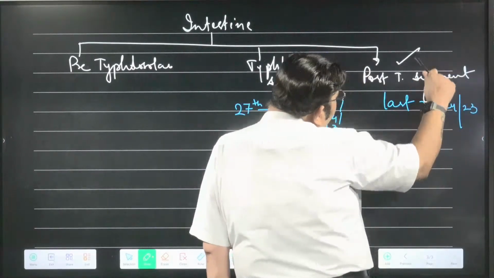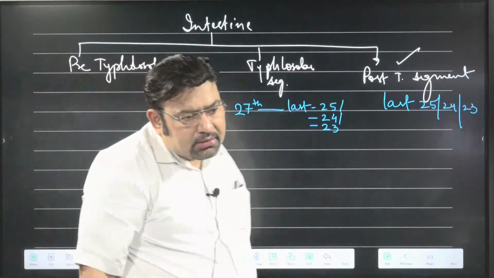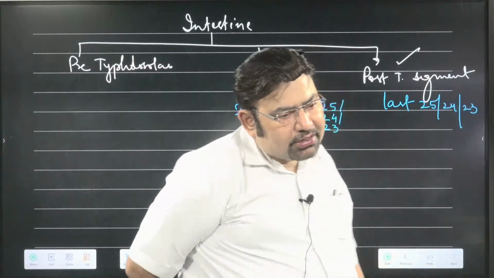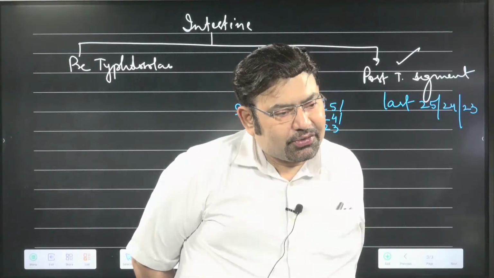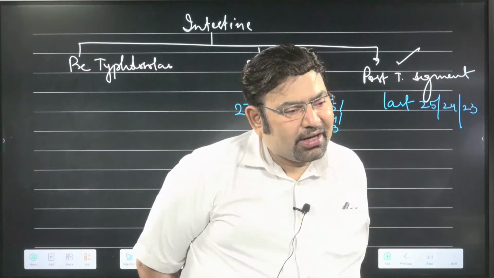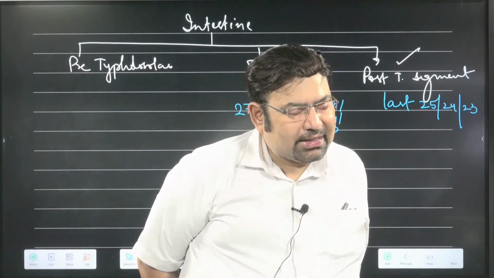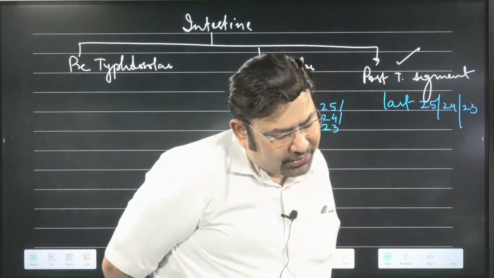These are the post-typhlosolar. Can you please tell me the pre-typhlosolar? I think Jamir Sheikh has answered even before I completed my question, and that is the correct answer. Pre-typhlosolar is 15 to 26. Very good.